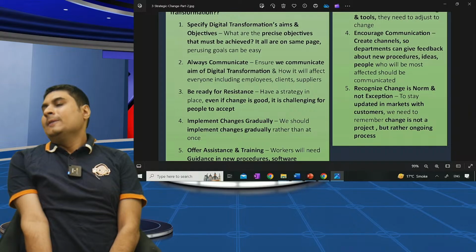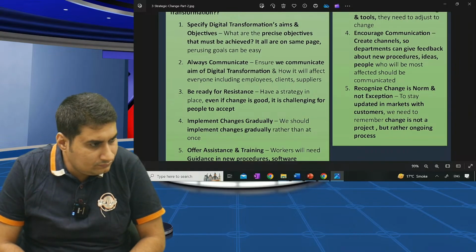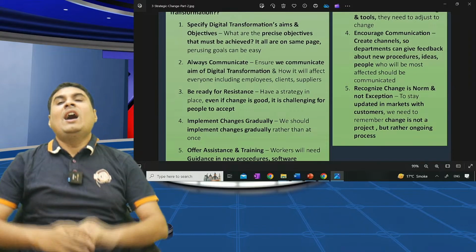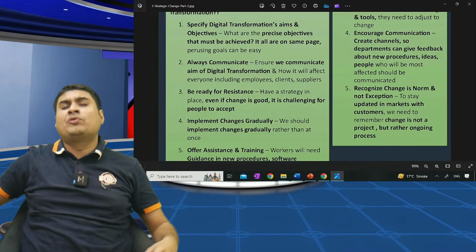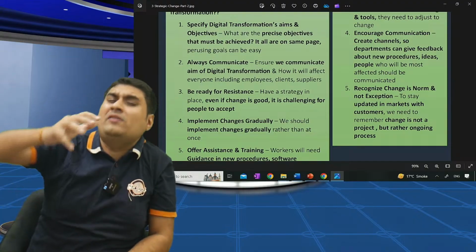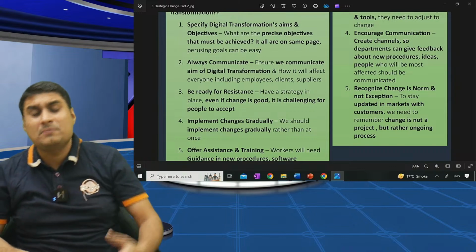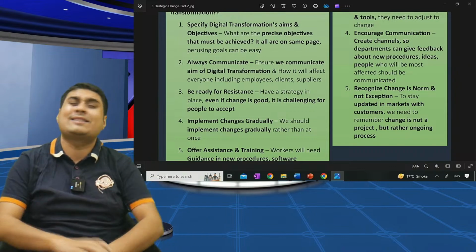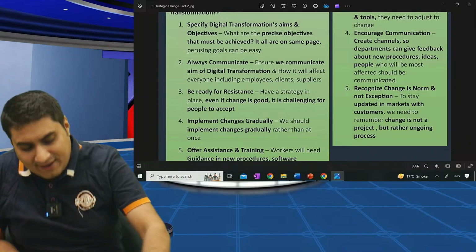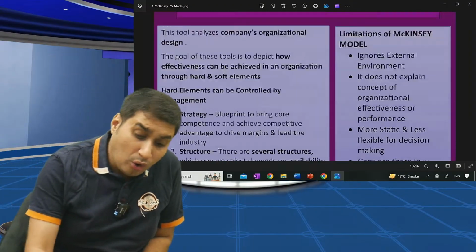One last time. Okay, break 5 seconds. Start. How to manage change during digital transformation. Specify the goals and objectives of transformation. Always communicate. When you tell too much, be ready for resistance. Implement changes gradually. And last point, offer assistance and training. Clear?